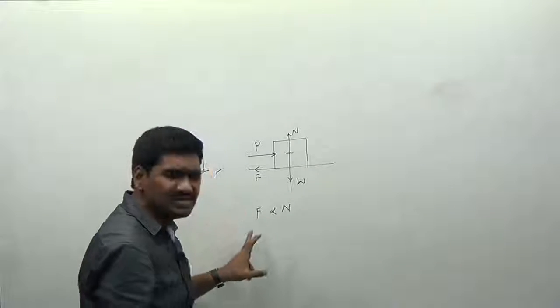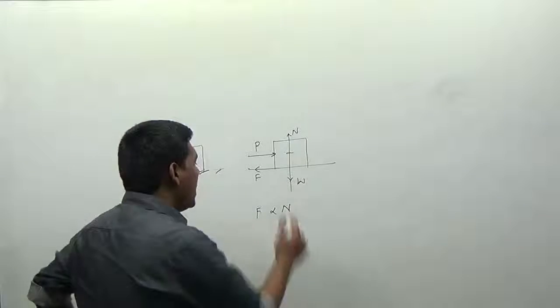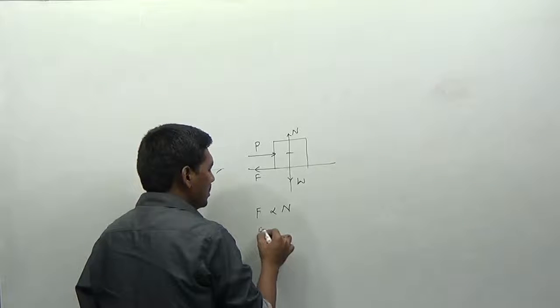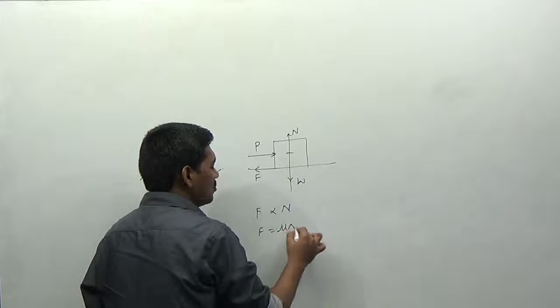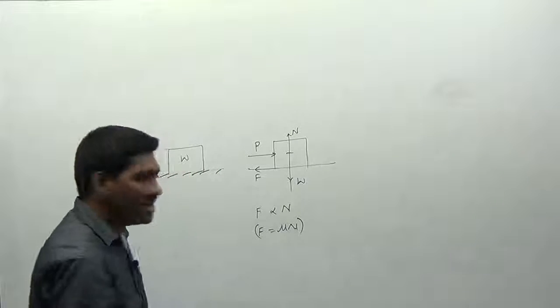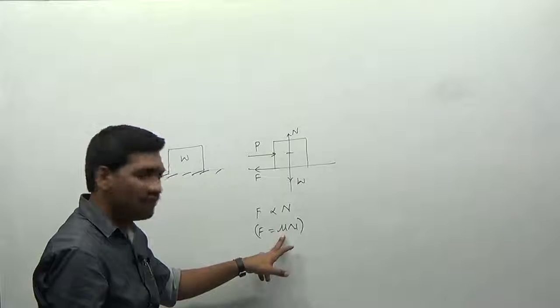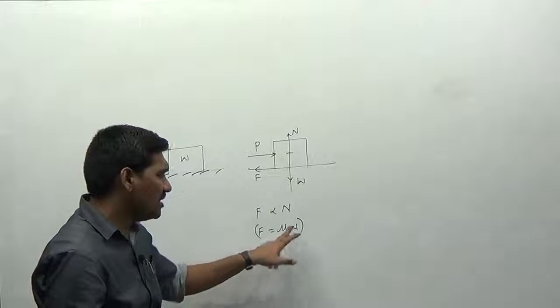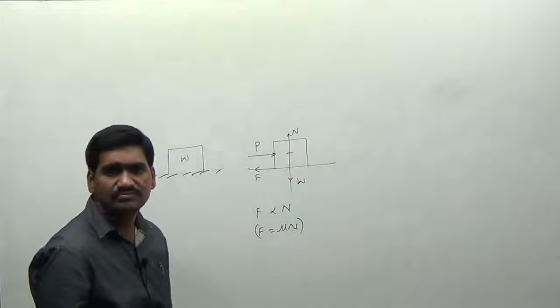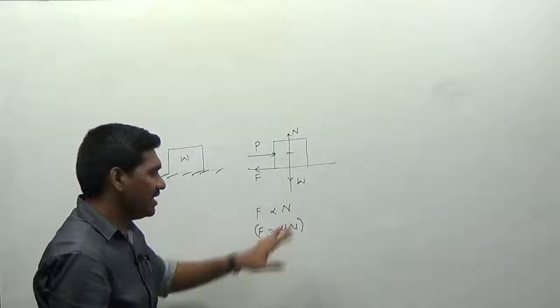The limiting friction is nothing but the maximum frictional force the body, the surface, can offer. And if you remove the constant of proportionality, I can write this value as F is equal to mu into N. F is equal to mu into N is the maximum frictional resistance, and mu stands for the coefficient of static friction or limiting friction, whatever it may be. N is the normal reaction here. This is the very important thing: friction is always proportional to normal reaction.